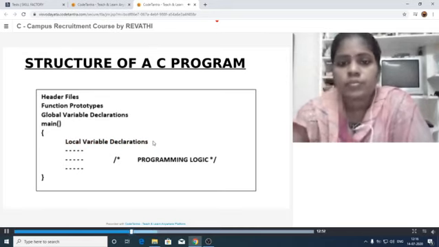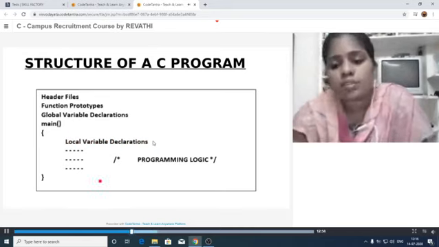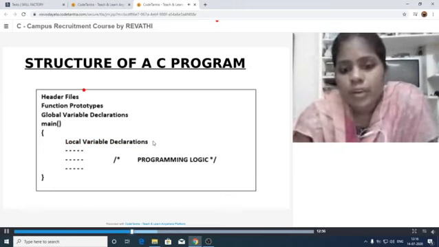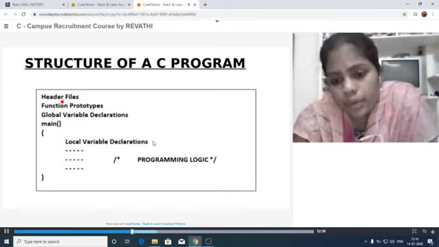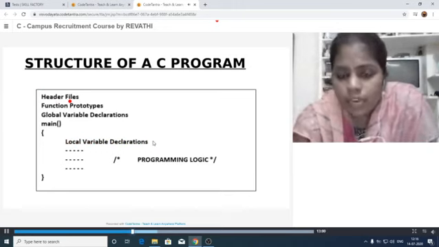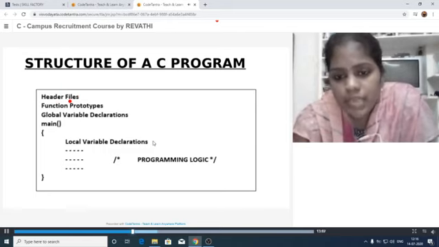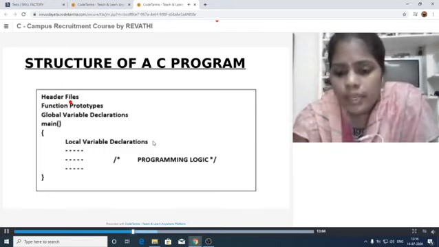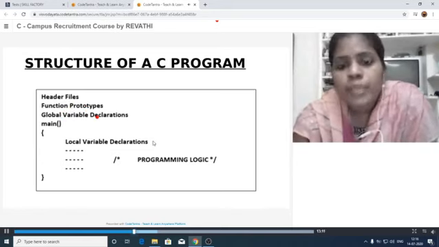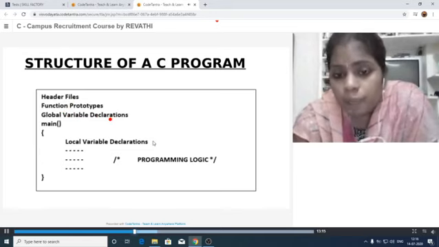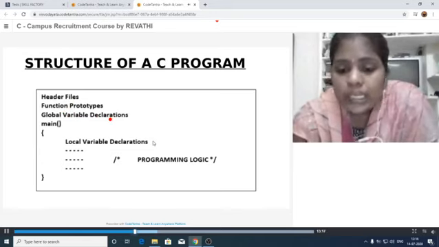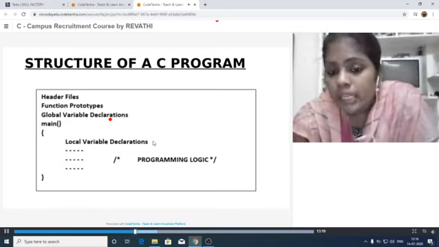This is the structure of the C program. Already we have discussed it. First we write the comment lines, then we provide the header files, that means hash include stdio.h, and some function prototypes which will be discussed in next sessions. And here, global variable declarations. Whenever we declare variables, we can declare either locally or globally.